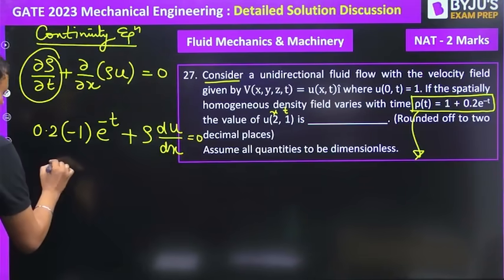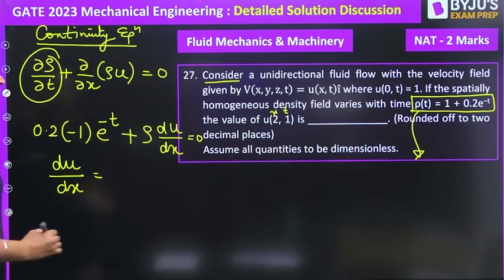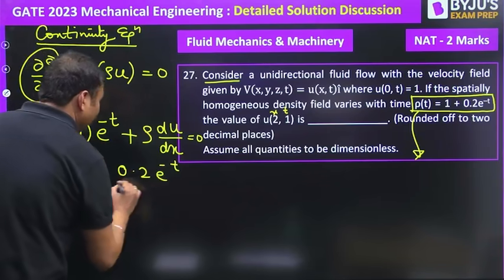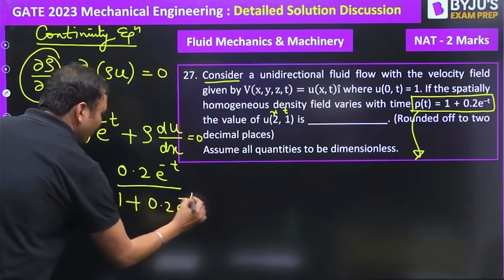So du by dx will be equal to 0.2 e to the power minus t upon rho. Rho is equal to 1 plus 0.2 e to the power minus t.